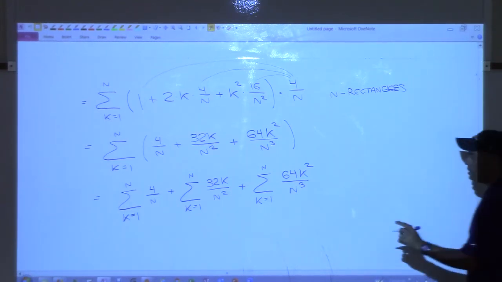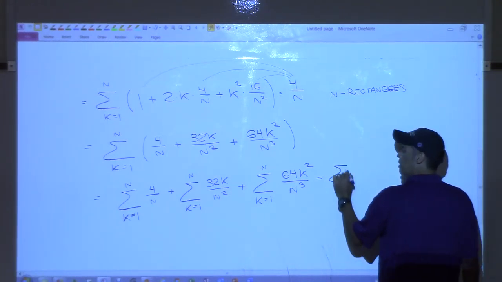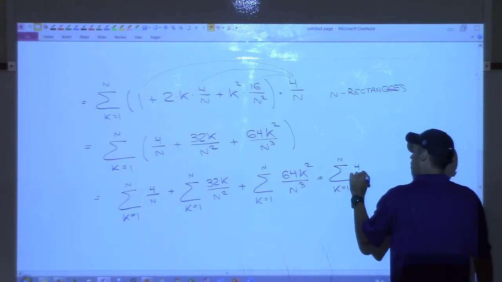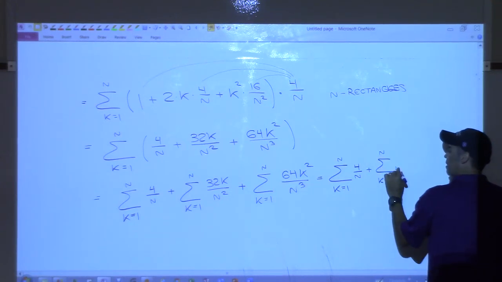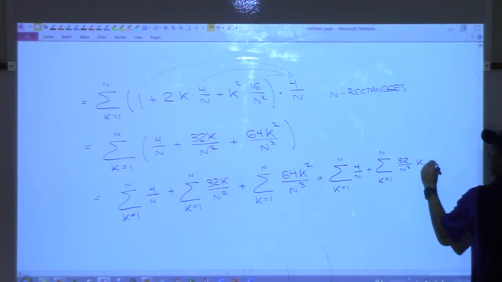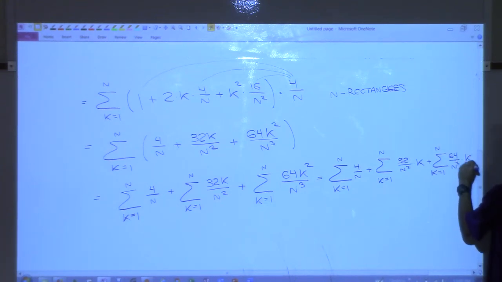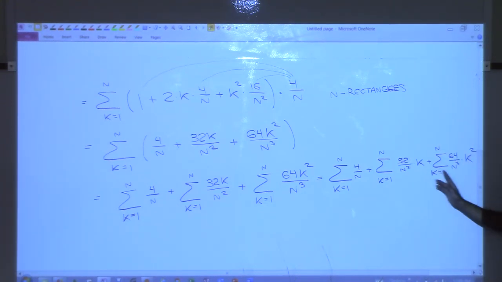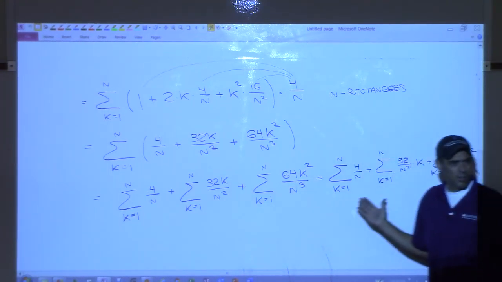And I'm going to do one more thing. Sum k equals 1 to n of 4 over n plus sum k equals 1 to n of 32 over n squared times k, and then plus sum k equals 1 to n of 64 over n cubed times k squared. So all I did there was peel the k's off, right? I just peeled this k out here, the k squared and that k, right? That's all I did.